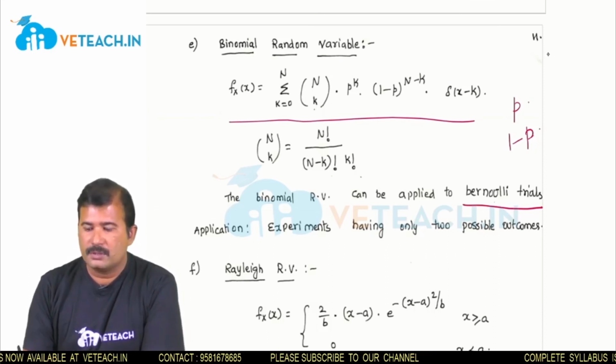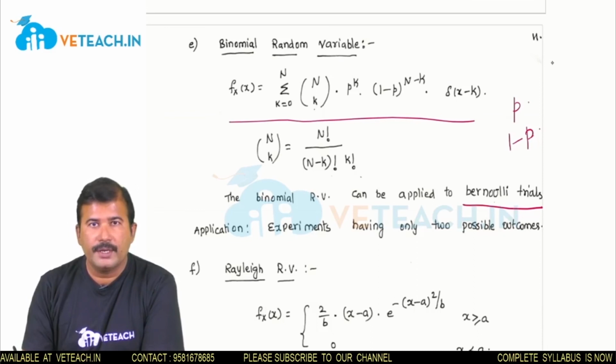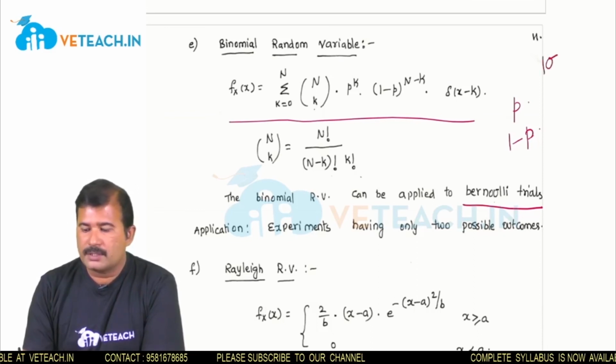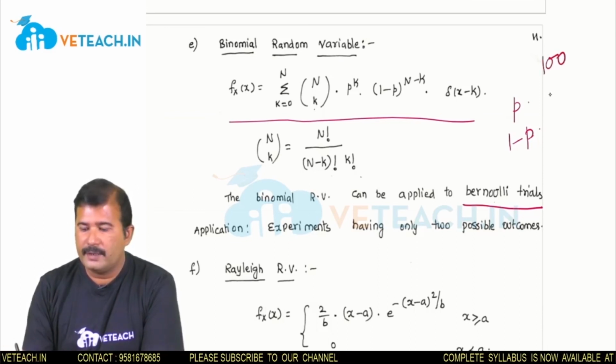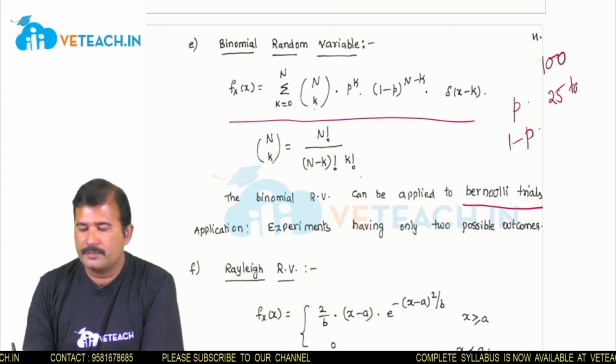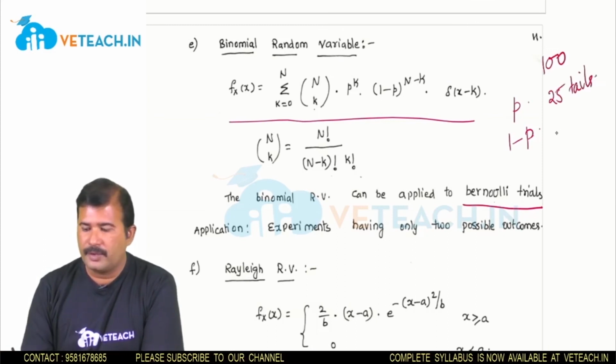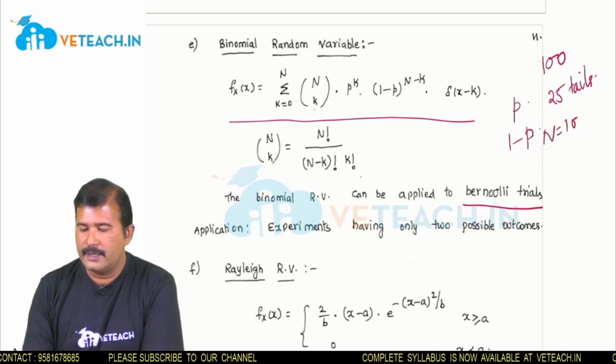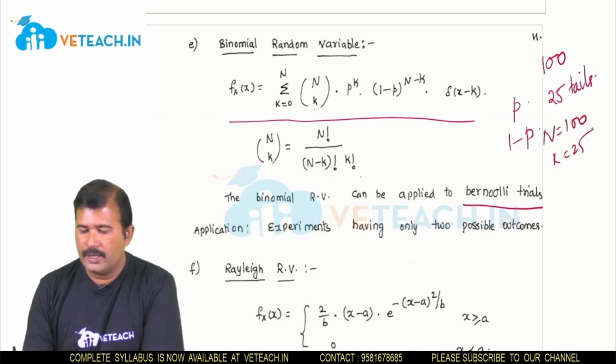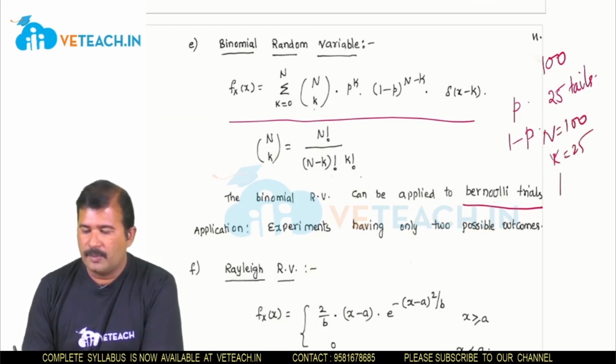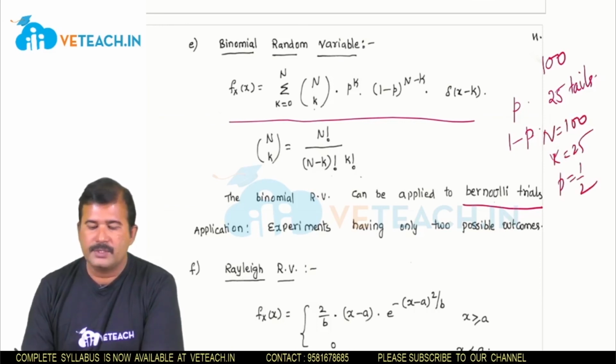Suppose the experiment is tossing a coin, and the coin is tossed 100 times, and you want to find exactly 25 occurrences of tails. In this case n value is 100 and k is equal to 25, and the probability of head or tail is 1 by 2.